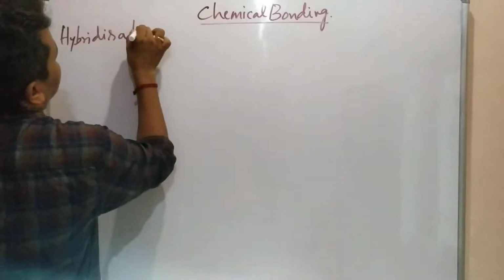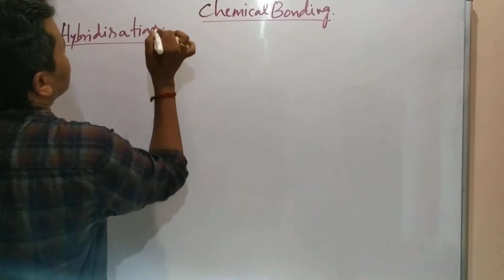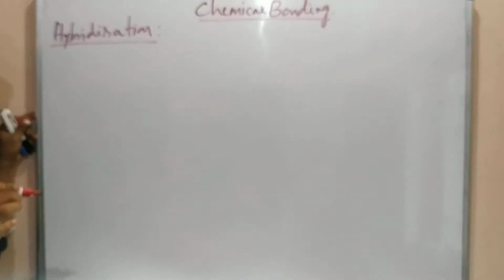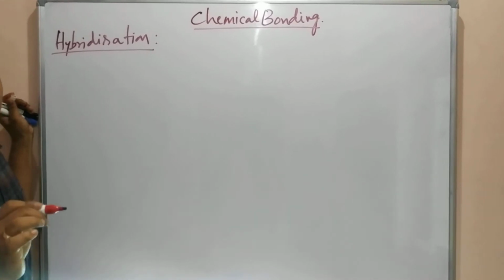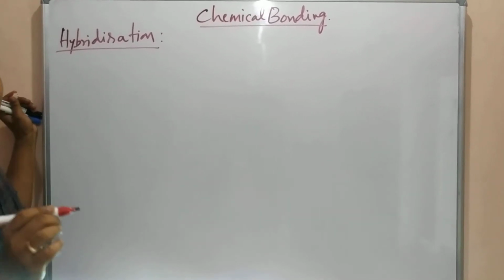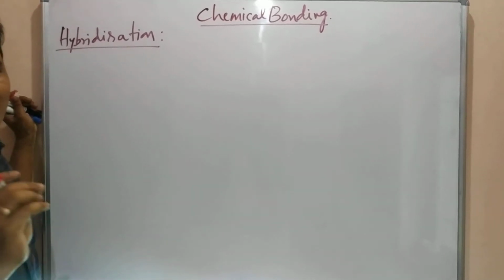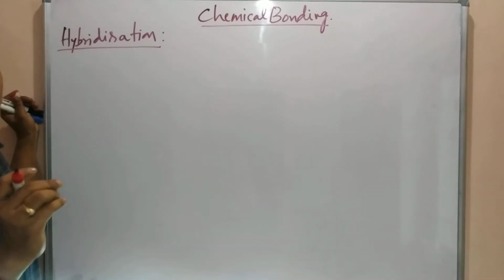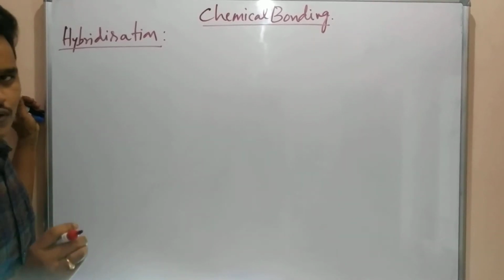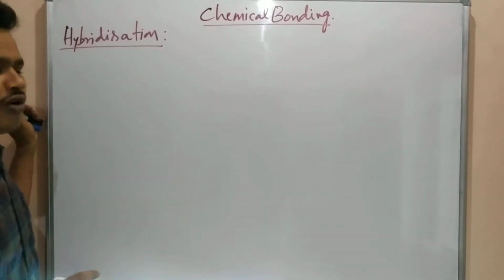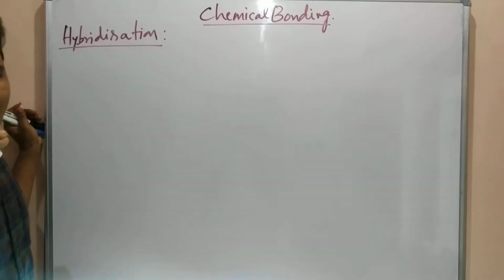We will discuss another important concept, that is hybridization. Why did this hybridization concept come out, even though there is overlapping? Overlapping means there are different types of overlappings: ss overlapping, sp overlapping and pp overlapping, and they are forming molecules. Then what is the necessity of undergoing hybridization among the orbitals?